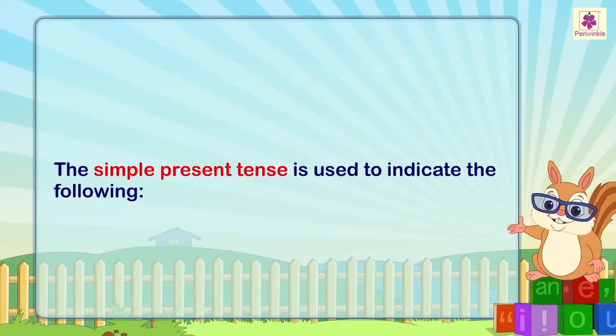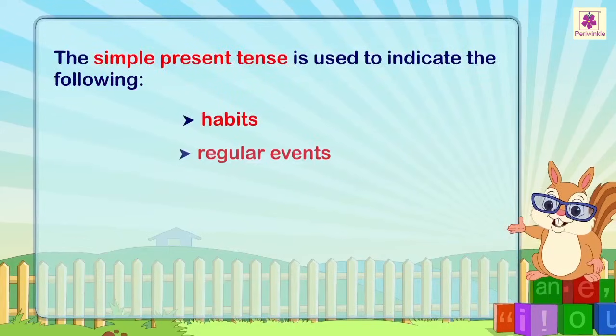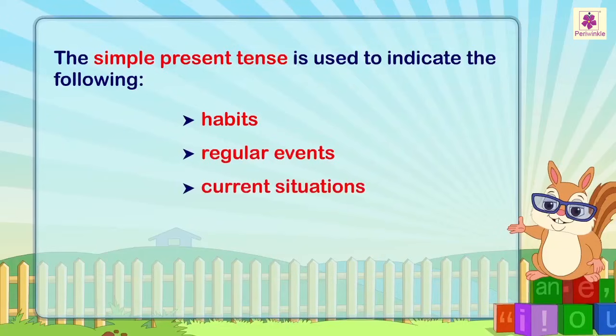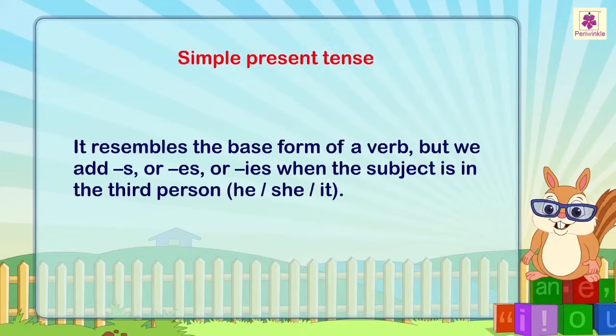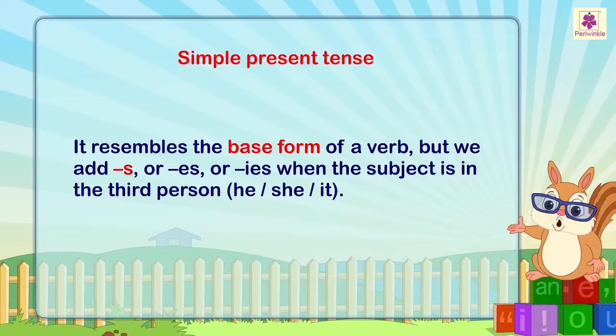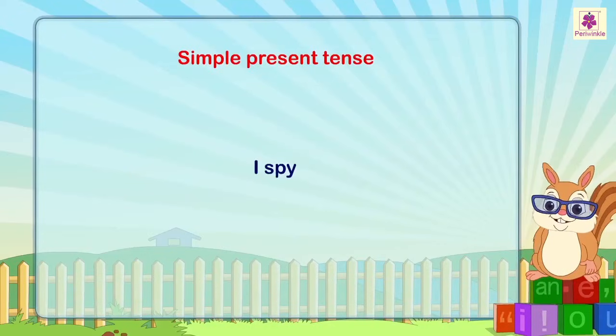The simple present tense is used to indicate the following: habits, regular events, current situations, general truths, or facts. It resembles the base form of a verb, but we add s or es or ies when the subject is in the third person: he or she or it. For example, I spy. You spy. She spies.